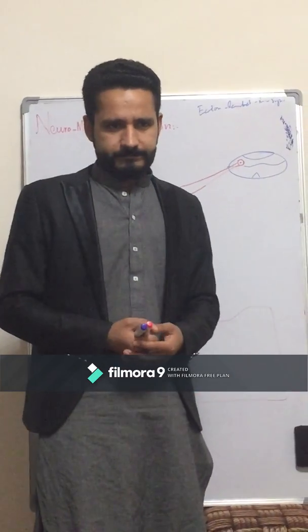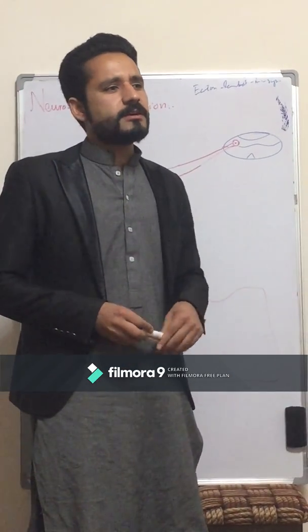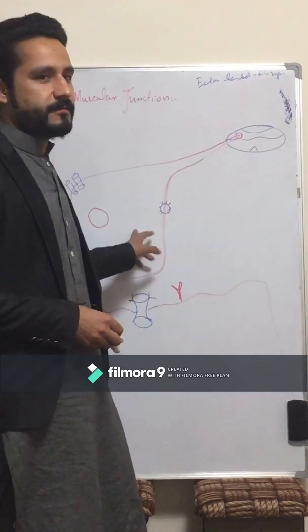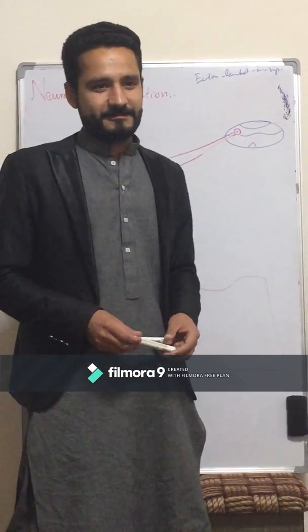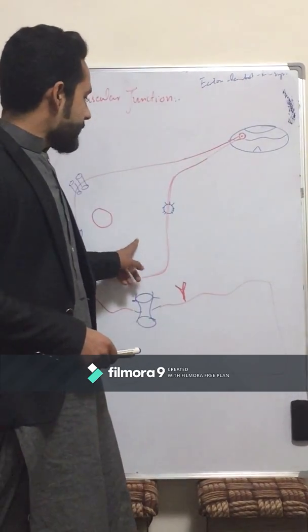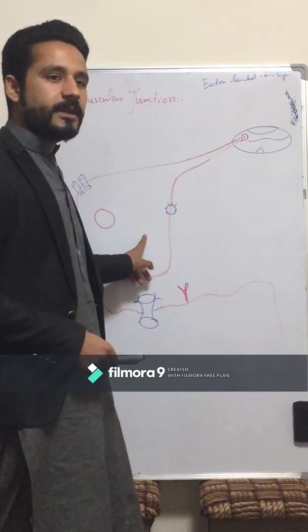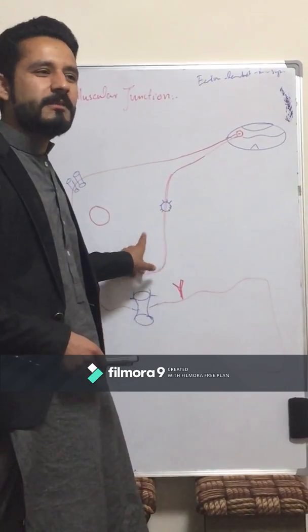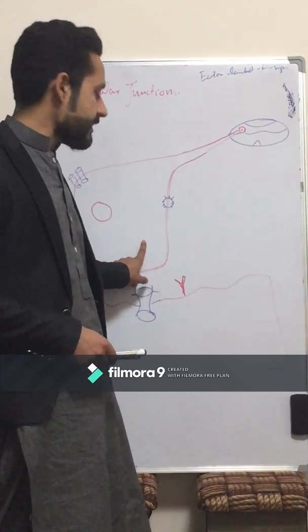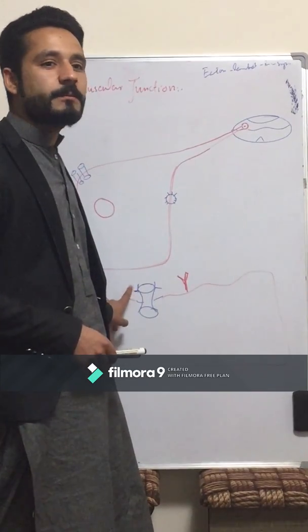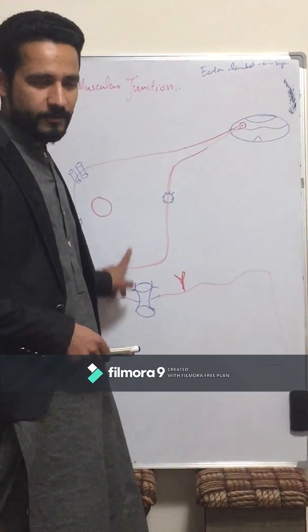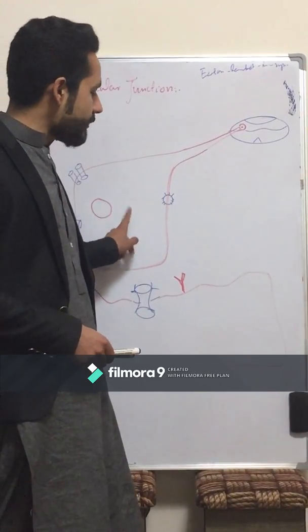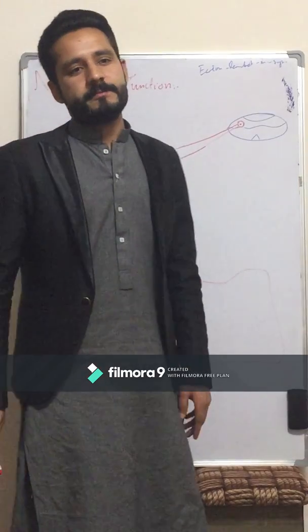The neuromuscular junction is simply like an ideal couple in which the wife always talks and the husband always keeps on listening. The nerve terminal is like the wife, which always talks, and the end plate is like the husband, which always keeps on listening. So this is how the neuromuscular junction talks, like the wife talks to her husband.